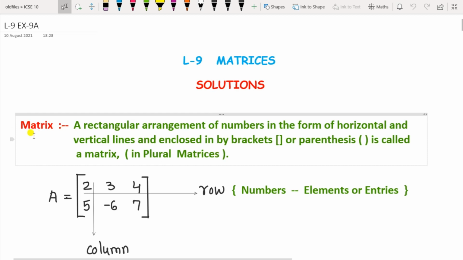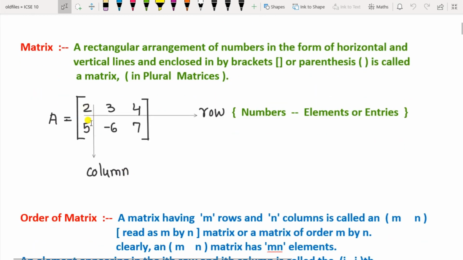The definition of a matrix is: it is a rectangular arrangement of numbers in the form of horizontal and vertical lines, enclosed by brackets. This is the square brackets or parenthesis, curved bracket, called a matrix. Generally we use the square bracket here. So this is the matrix. It is named by some alphabet and it is always written in capital.